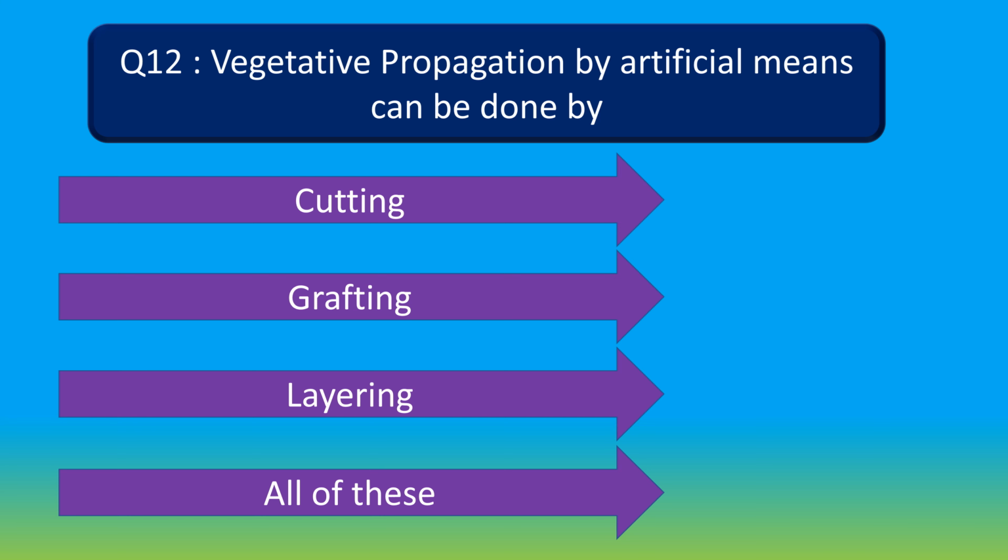Vegetative propagation by artificial means can be done by option A cutting, option B grafting, option C layering and option D all of these. Your time starts now.